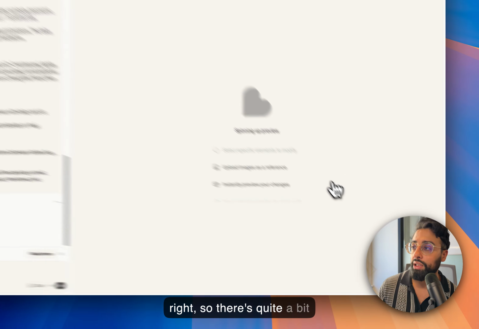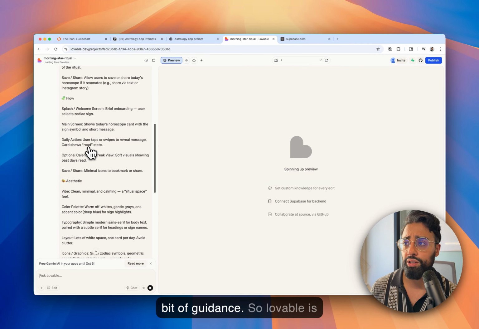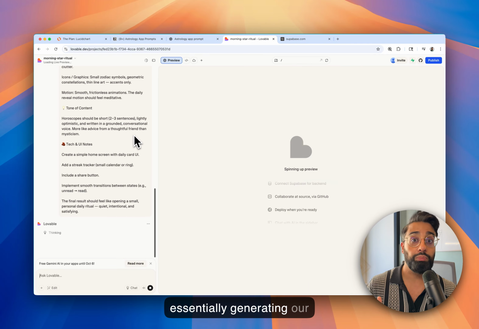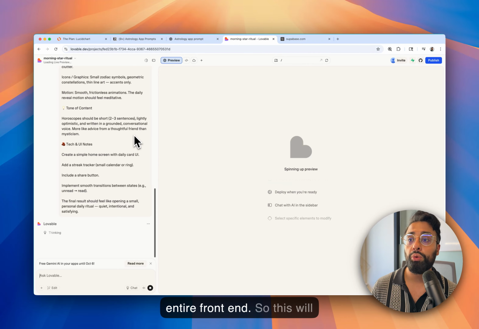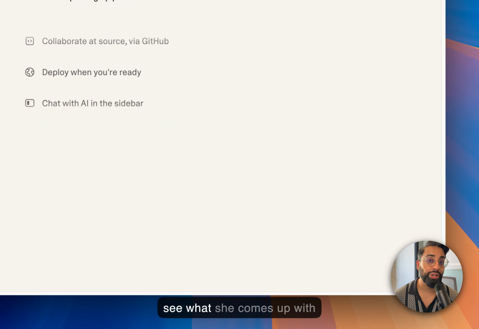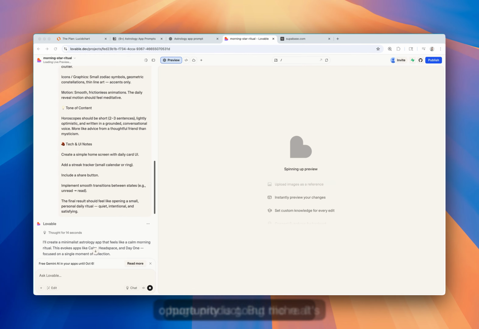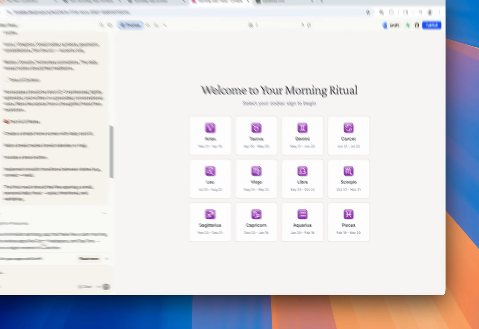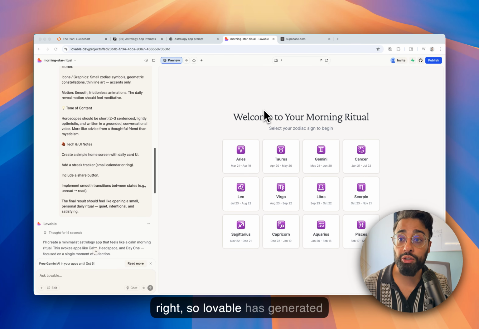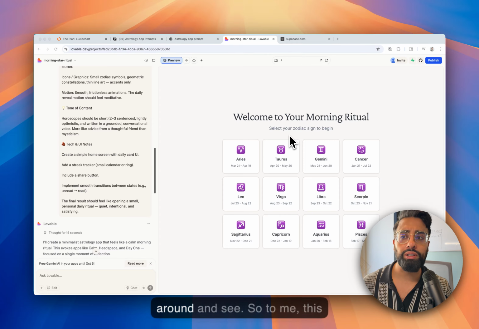All right, so there's quite a bit going on in this prompt, quite a bit of guidance. So Lovable is essentially generating our entire front end. So this will take a couple of minutes. Let's see what she comes up with on the other side. All right, so Lovable has generated our front end. Now let's click around and see.